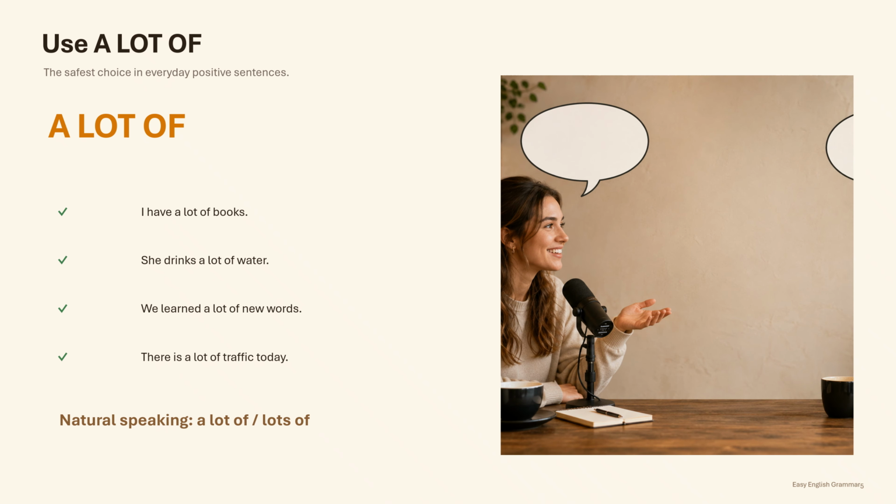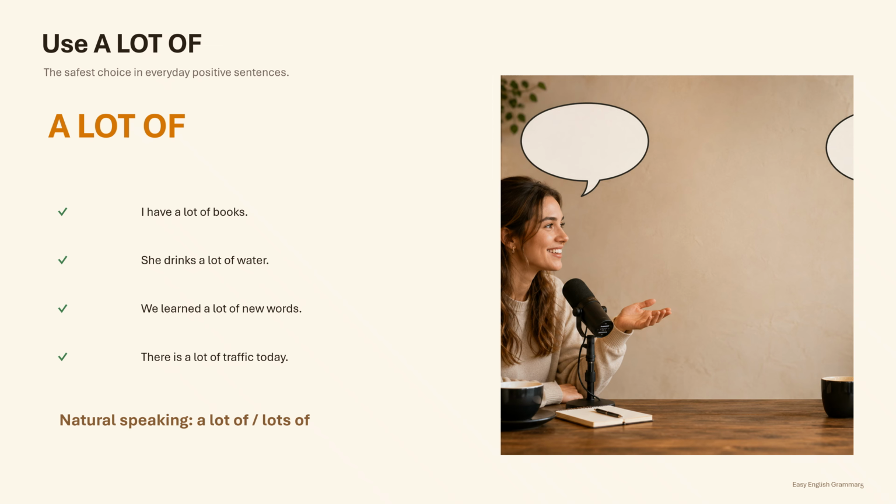Now, let's look at a lot of. A lot of is one of the safest and most useful choices in everyday English. We can use it with plural countable nouns. For example, I have a lot of books. Books are countable, but a lot of works perfectly. We can also use a lot of with uncountable nouns. For example, she drinks a lot of water. Water is uncountable, but we can still use a lot of.